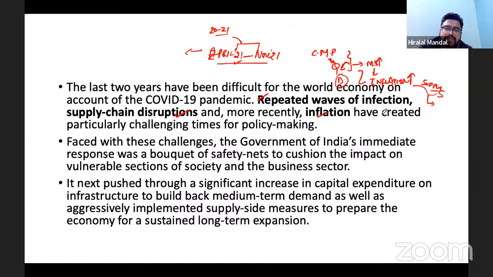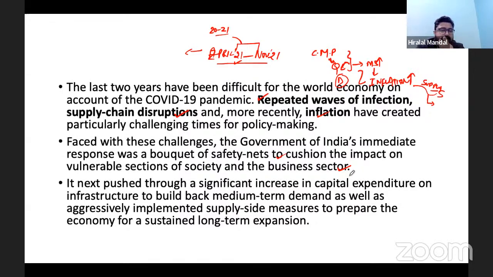Now, how has the government of India taken various initiatives? The government of India took a very calibrated response. In fact, it introduced a bouquet of safety nets to cushion the impact on vulnerable sections, and at the same time, by announcing various measures under Atmanirbhar Bharat, it supported the business sector during this coronavirus time.